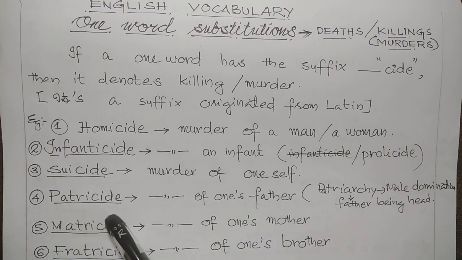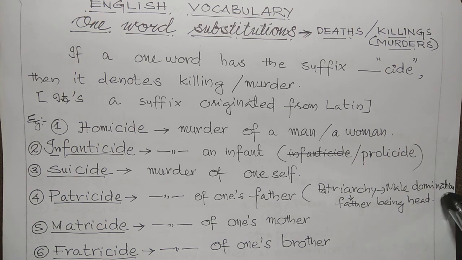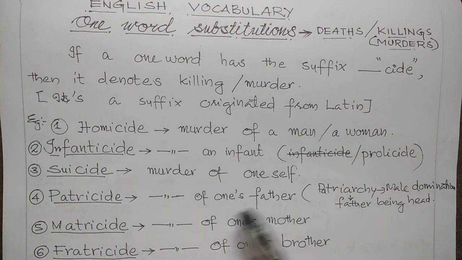Fourth, patricide. Patricide is murder of one's father. Remember, patriarchy is male domination, where father being the head. So we can see that patricide is murder of one's father. Matricide, murder of one's mother. Fratricide, murder of one's brother.